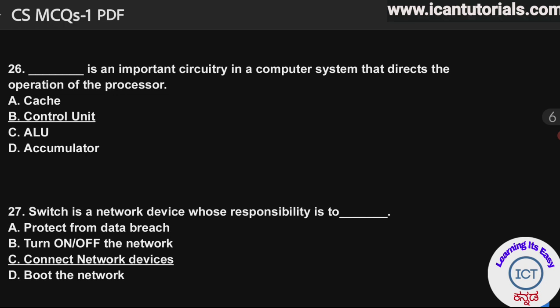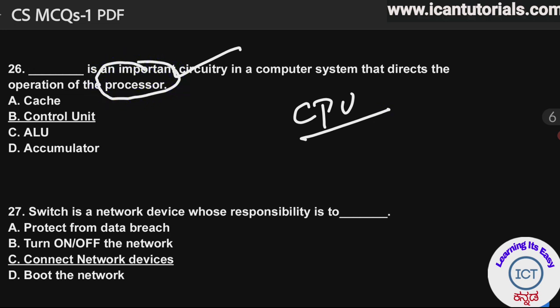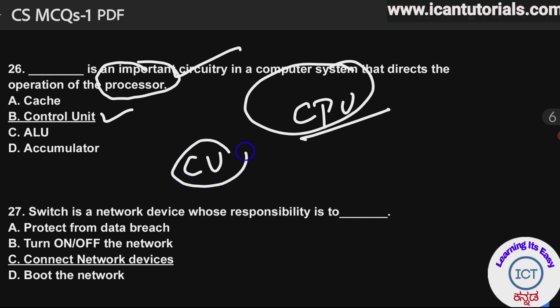26th question is, dash is an important circuitry in computer system that directs the operations of the processor. In the earlier videos I said about processor. Processor is nothing but CPU, that is central processing unit. Who controls the processor, or who is going to direct the processor to perform operations? The answer is control unit. In short, it is called CU, meaning control unit.